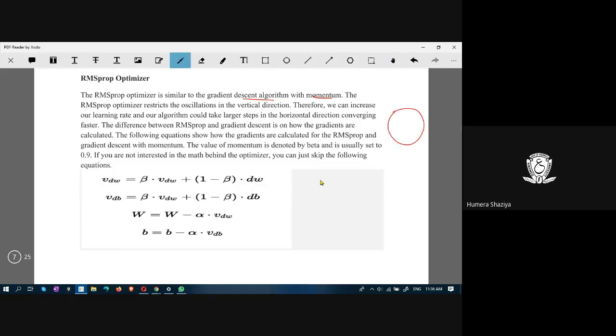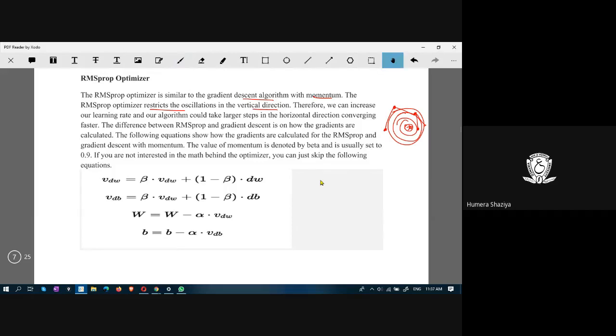Sometimes when you have these contours, if this is the minimum point and our algorithm is here, it just moves around to some point which is not directly leading to the minimum point, like this, and then maybe here, then again maybe here, moving around. Whereas RMSprop restricts the oscillations in the vertical direction.